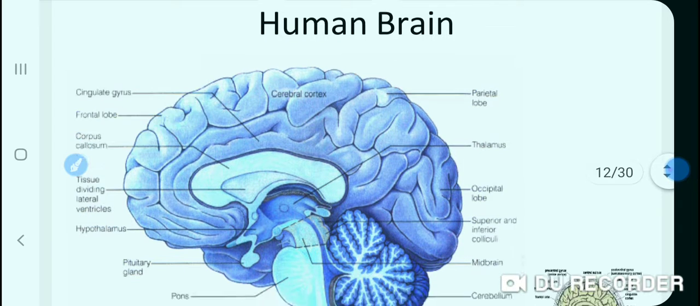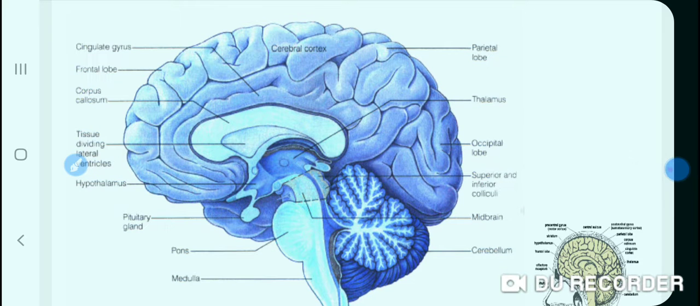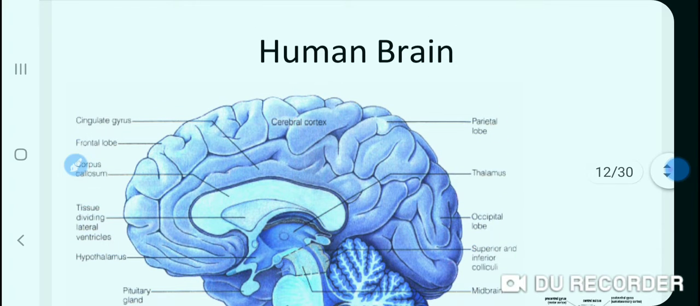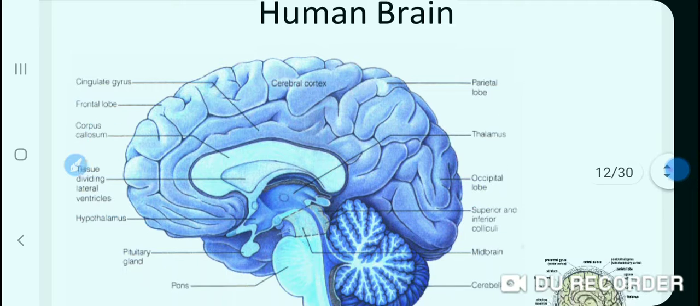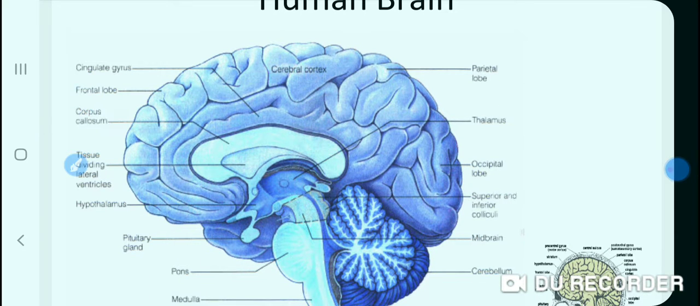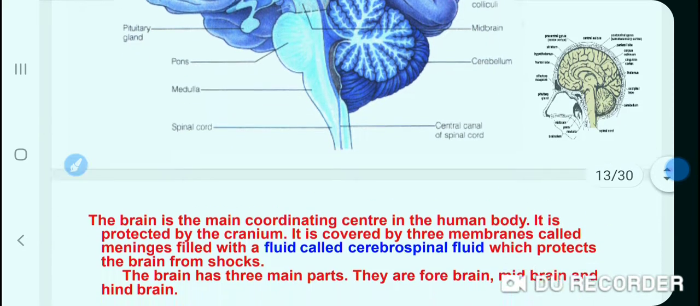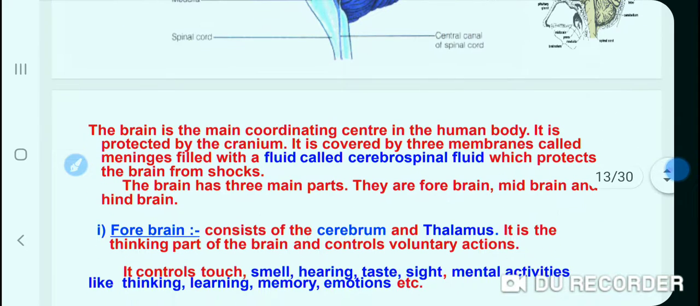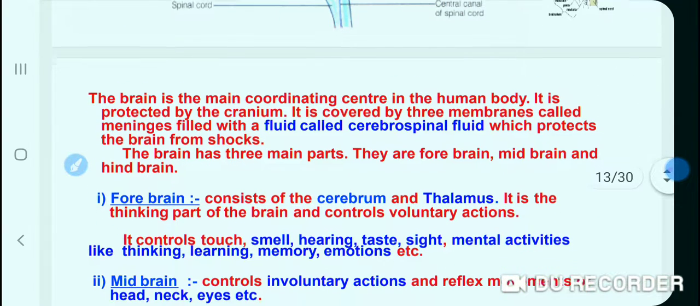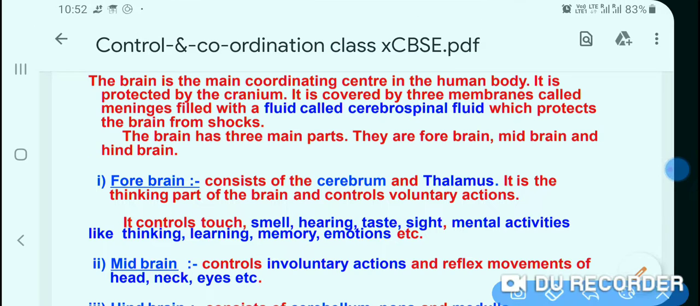In continuation of my previous video, today we will study about the human brain. This is a very important topic, the human brain. Let us start. The brain is the main coordinating center in the human body. It is protected by the cranium. The brain is situated inside the cranium.